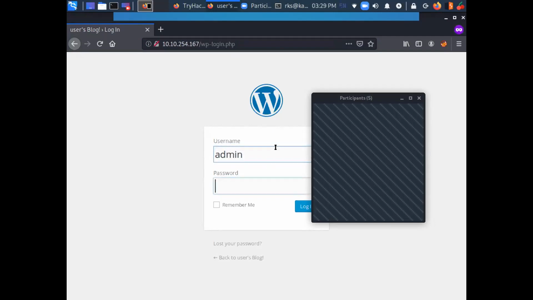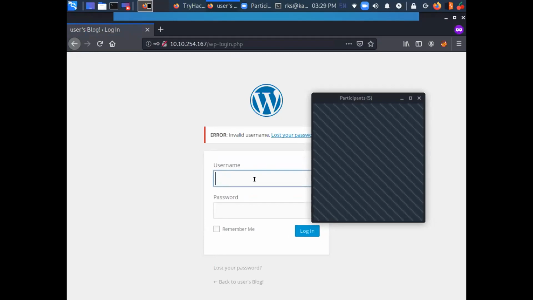Right, we can just try admin, admin password, admin12345, something like that. Sir, can we try SQL injection? Yes, definitely we can try login bypass.